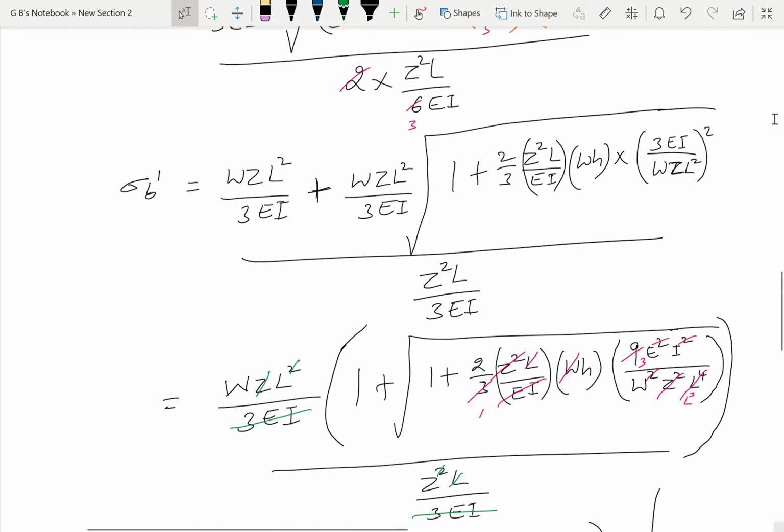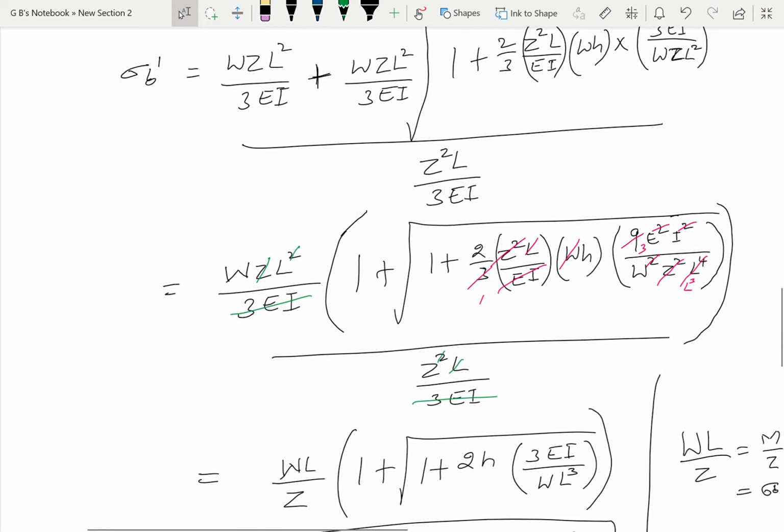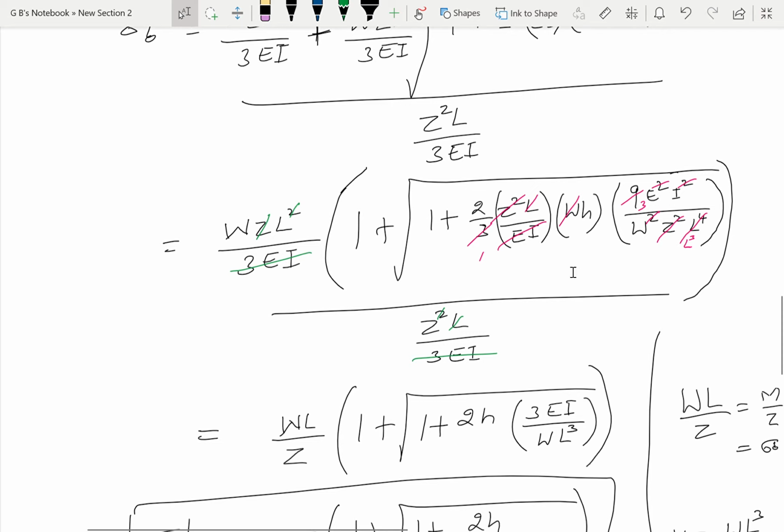Here what we have done: this is 3 square means 9, E square, I square, W square, Z square, L to the power of 4. That is L square all to the power of 2, L to the power of 4 we have written here. Here W square is there, we cancel. And 3 1s are 3, 3 3s are 9. E square I square is there, so we can cancel that and we get EI here, and Z square cancels.